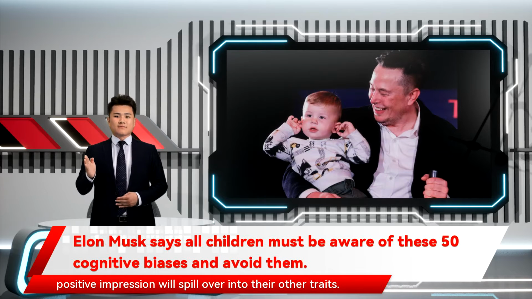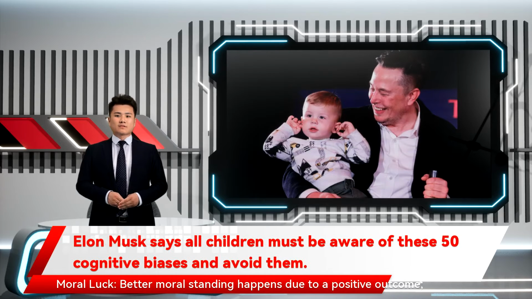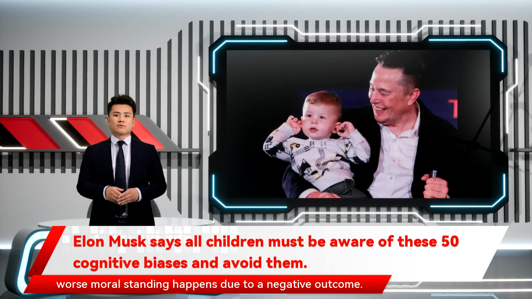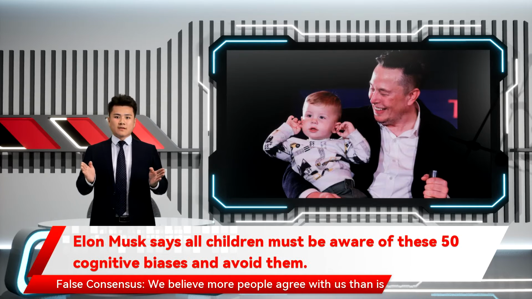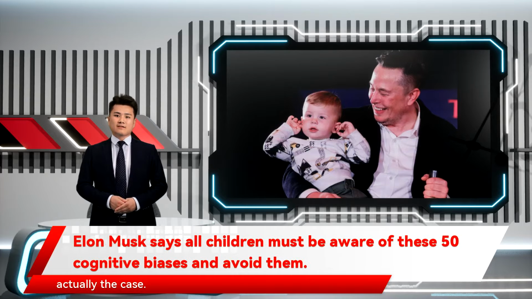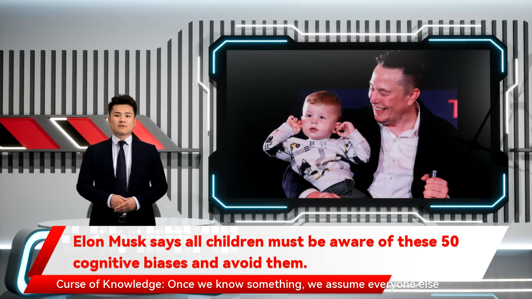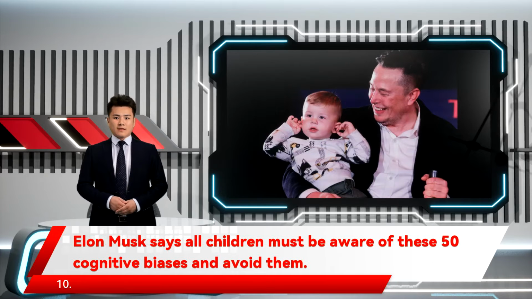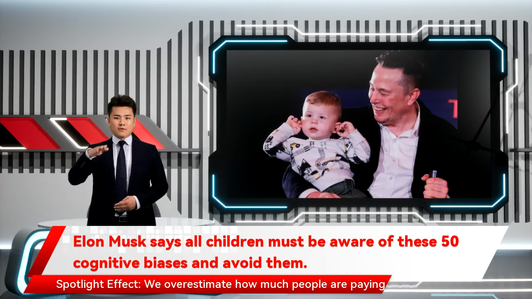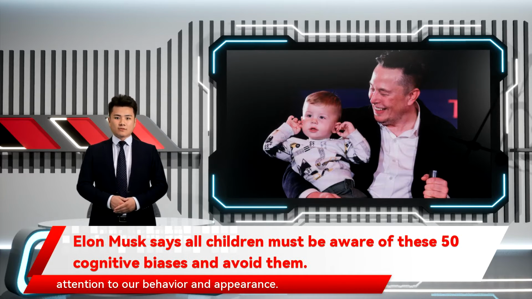6. Halo effect. If you see a person as having a positive trait, that positive impression will spill over into their other traits. 7. Moral luck. Better moral standing happens due to a positive outcome. Worse moral standing happens due to a negative outcome. 8. False consensus. We believe more people agree with us than is actually the case. 9. Curse of knowledge. Once we know something, we assume everyone else knows it, too. 10. Spotlight effect. We overestimate how much people are paying attention to our behavior and appearance.